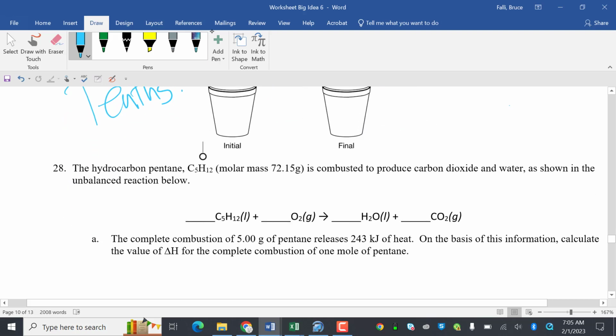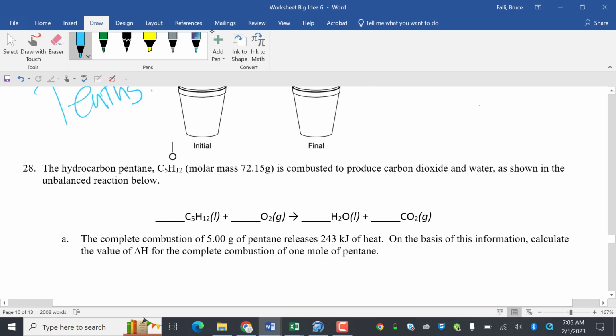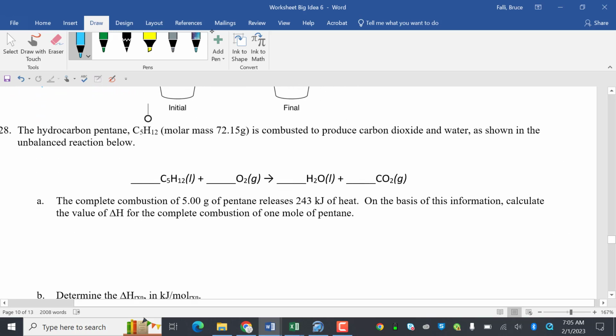All right, the hydrocarbon pentane is combusted to produce carbon dioxide and water, shown in the unbalanced reaction below. Complete combustion of 5 grams of pentane releases 243 kilojoules of heat. On the basis of this information, calculate the value of delta H for the complete combustion of 1 mole of pentane. So 5 grams, I'm going to turn that into moles.